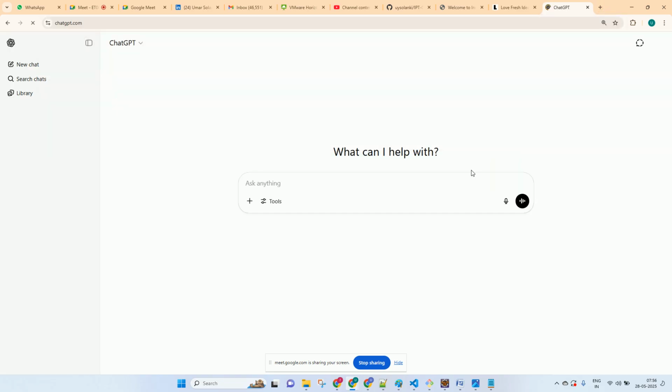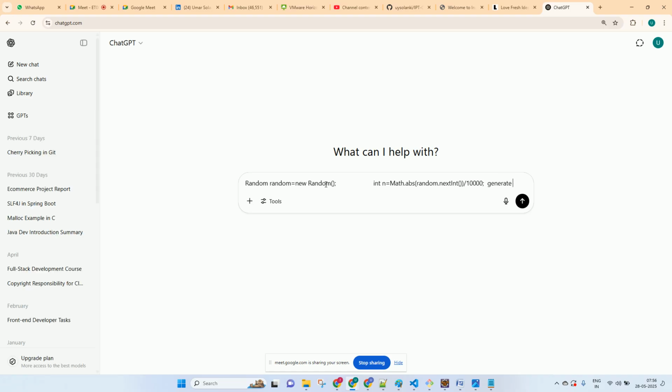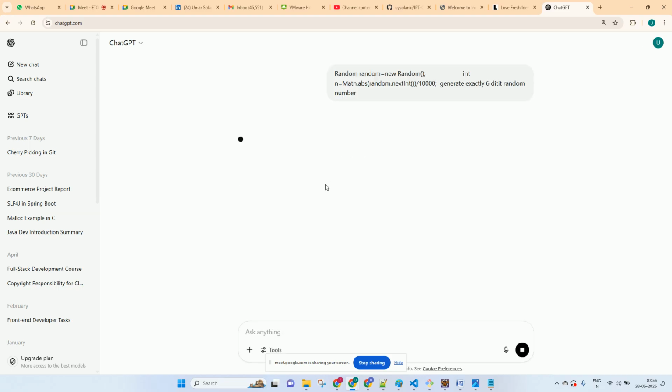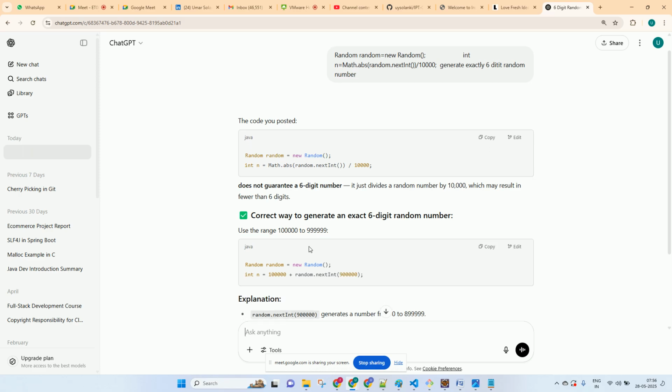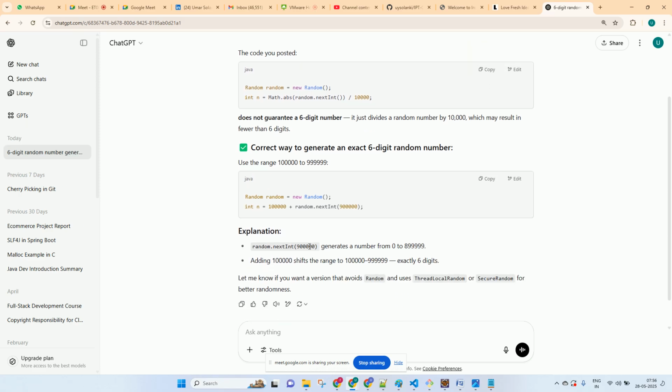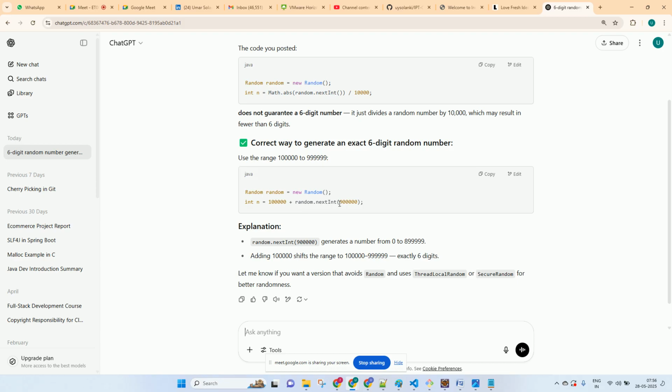and show how to generate exactly a six-digit random number. So see what it says. So you can say the correct way is C. What you can say is it will give you a random number, any number from 0 to 900.